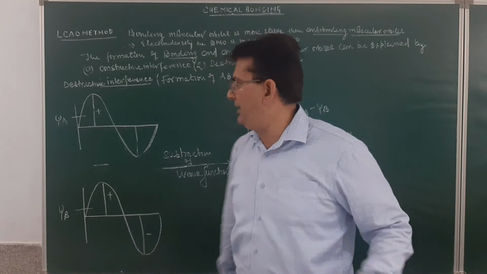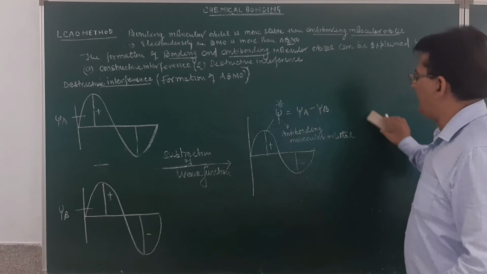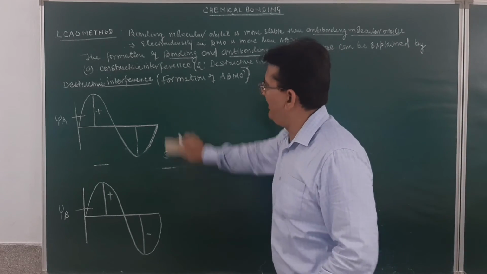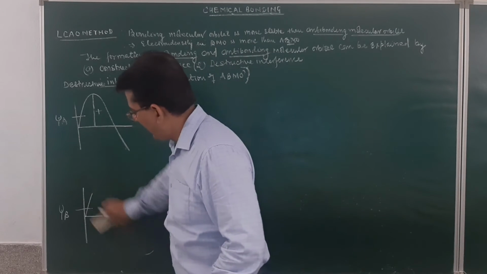I again repeat the statement, student, that the electron density in the anti-bonding molecular orbital will be less than those of the atomic orbitals.